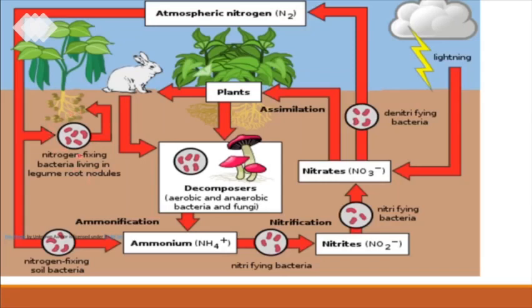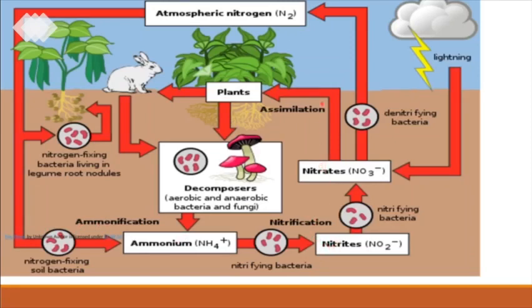Here the nitrogen fixing bacteria, Rhizobium, is present in your leguminous plants. It converts the atmospheric nitrogen gas into ammonia first of all, and this ammonia is converted into nitrates by nitrifying bacteria. You can see here the Rhizobium bacteria is converting it into ammonia, and this ammonia is converted into nitrates.